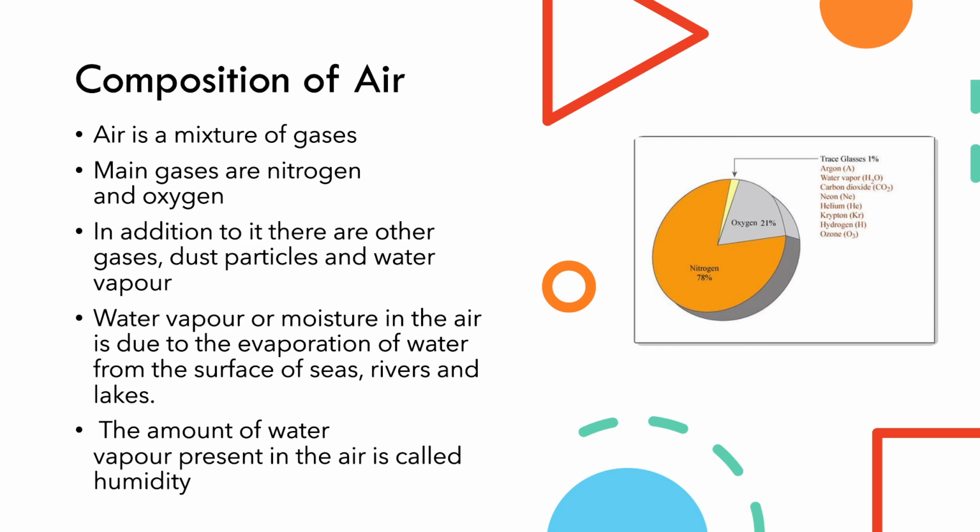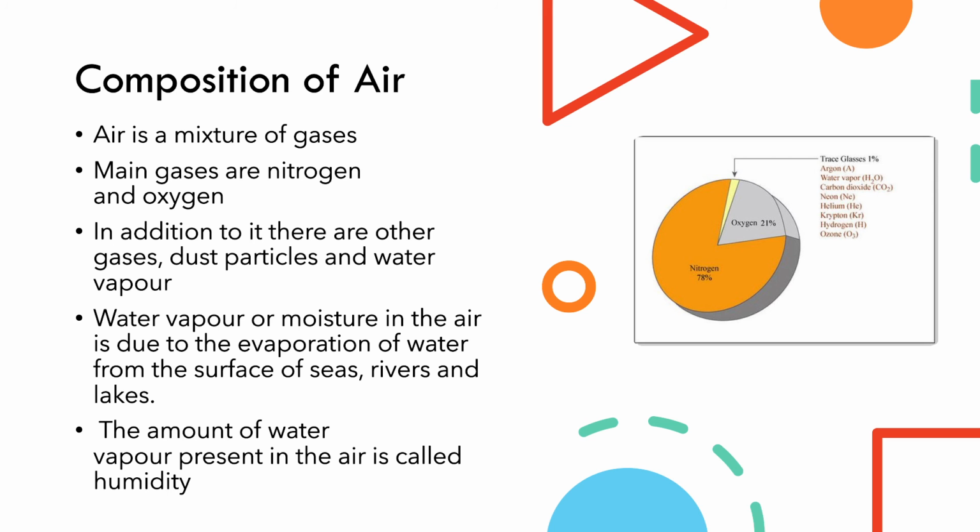So what are the other gases present? They contain carbon dioxide, argon, krypton, neon, xenon, helium. These are the different gases. Along with them there is water vapor and it also contains dust particles.